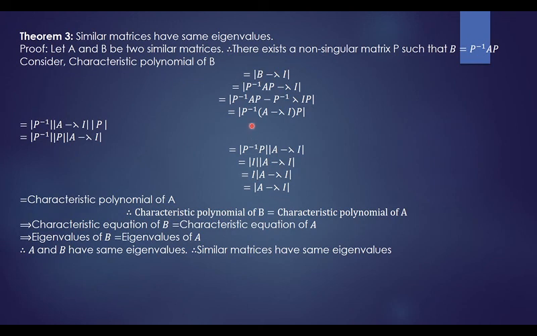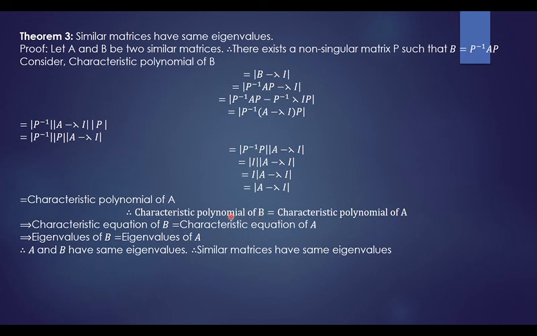So what we have taken is determinant of B minus lambda I, but we have proved that this is equal to determinant of A minus lambda I. Determinant of B minus lambda I is the characteristic polynomial of B, and determinant of A minus lambda I is the characteristic polynomial of A. That means the polynomials of the two similar matrices B and A are the same.